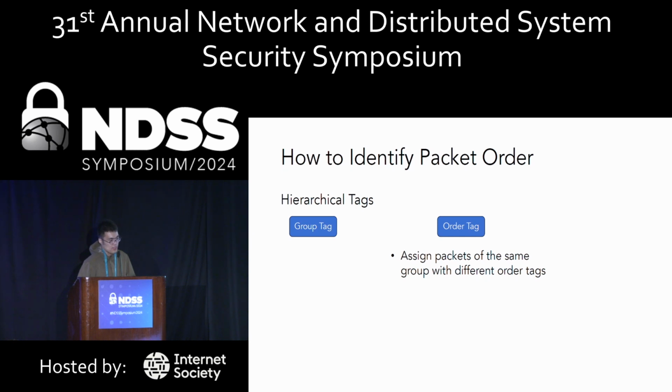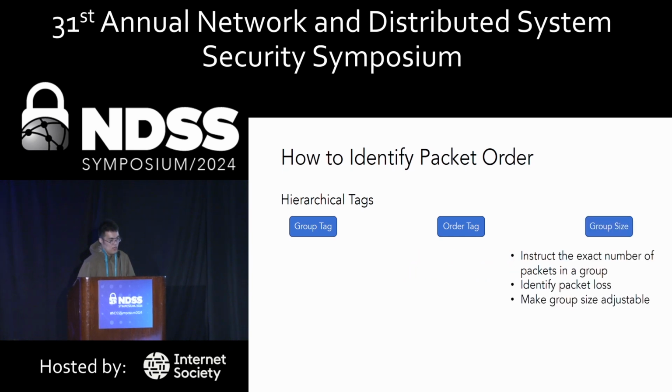We use it to assign packets of the same group with different order tags. And the last one is the group size. It instructs the exact number of packets in a group. It is used to identify packet loss. If the number of packets doesn't reach the group size within a certain time threshold, the group can be regarded as incomplete. It also makes the group size adjustable to suit the network performance for the service and performance quality.